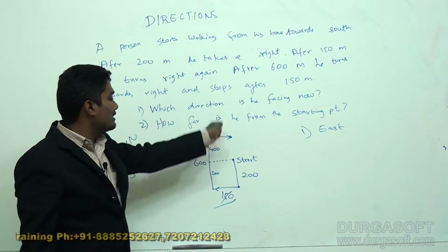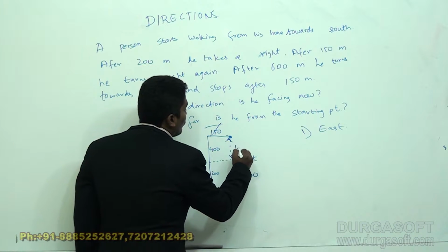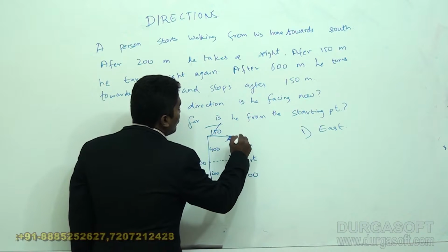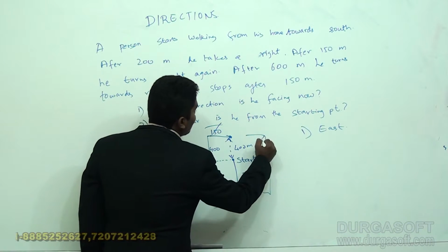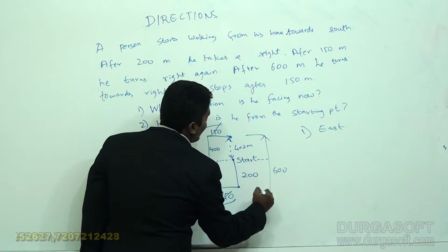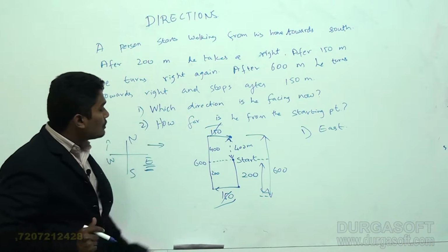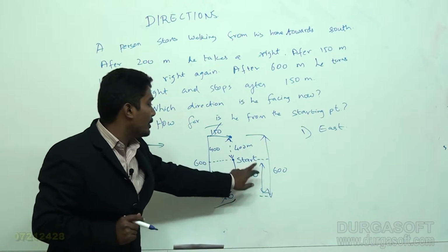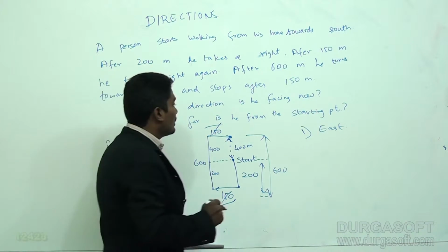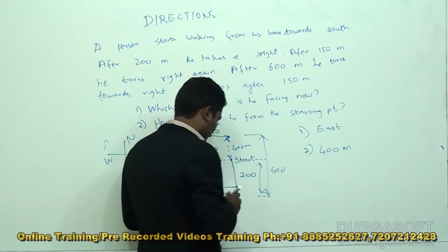Now the vertical distance alone is there, which is this distance of 400 meters, because I know from here to here the distance is 600 meters. Again, from this starting point to here I know the distance is 200 meters. So the remaining distance will be 600 minus 200, which is 400 meters. So the answer for the second question is 400 meters.